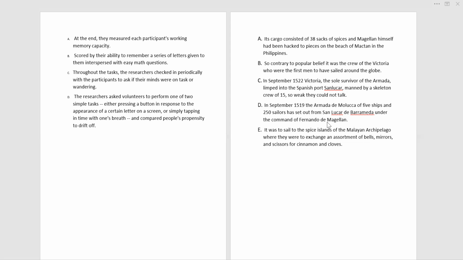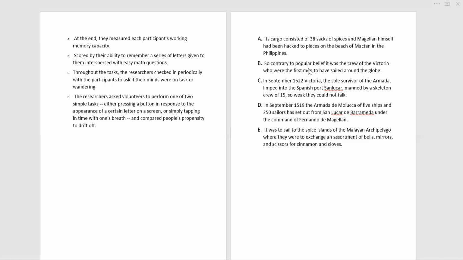This is the first sentence, which states that it was a sailing business trip, and these people were there, and this is the commander, this is the date, and this many ships and this many sailors were on the trip. Then they were sailing for this reason, and they carried this much cargo. And when they reached, in September 1522, there was only the sole survivor of the Armada, which limped into the Spanish port of Sanlúcar, manned by a skeleton crew of 15. Oh my god, so weak they could not walk. So that's how they reached the harbor where they wanted to.